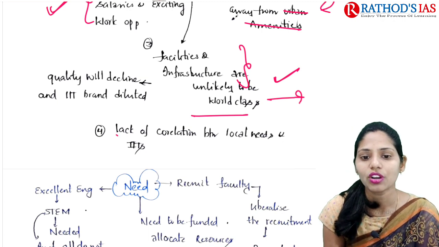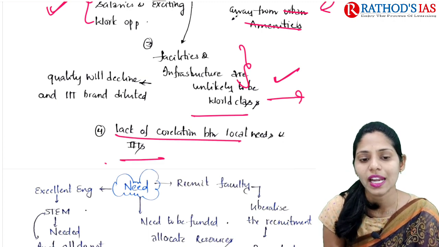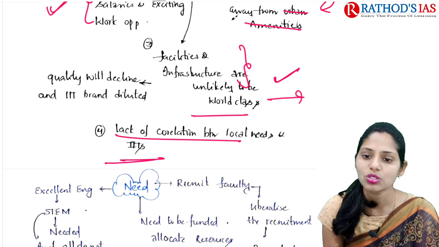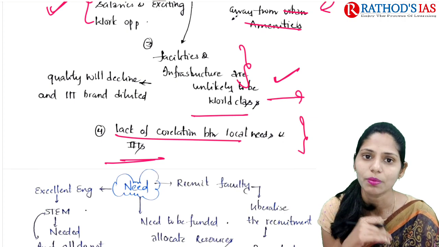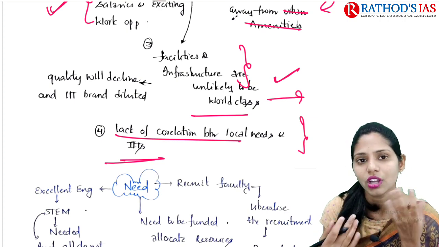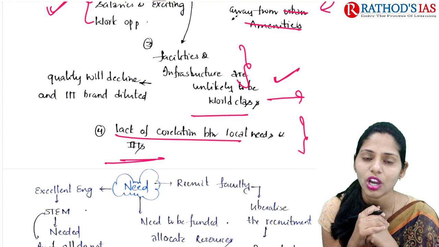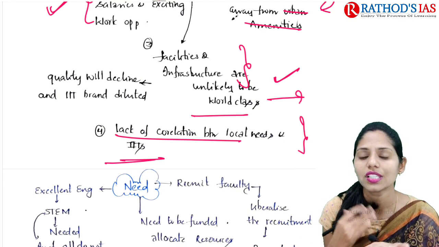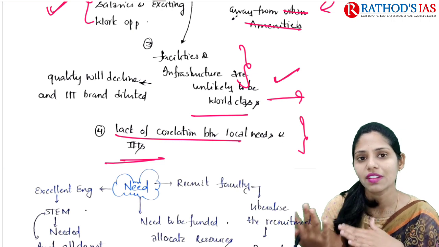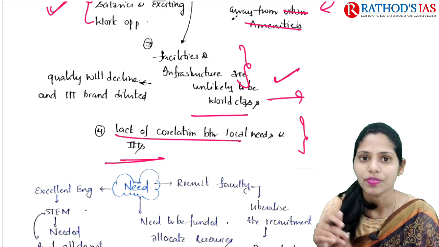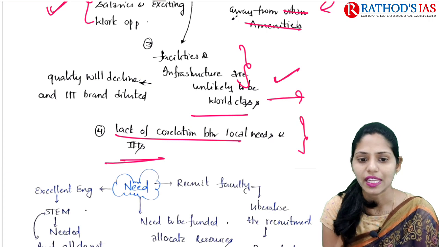Next is the lack of correlation between local needs and the IITs. There is no proper correlation with whatever needs are required by the industries present now. These are not met by the IITs. Because of this, there is a lack of correlation between local skill needs and what the IITs are providing. So these are some concerns regarding these IITs.